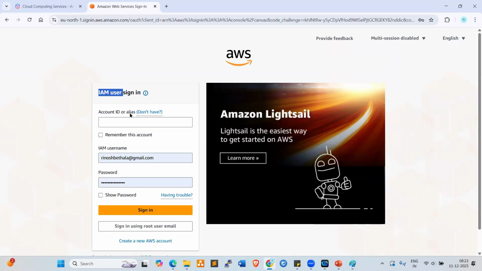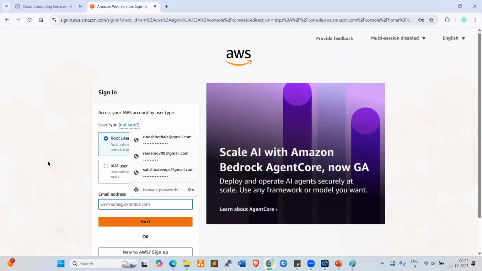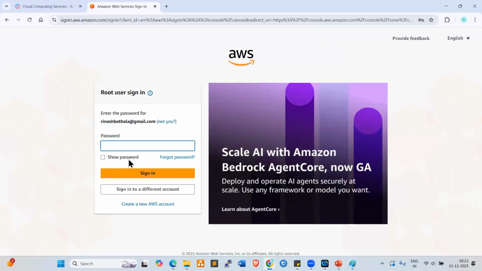So while working on AWS services, we have IAM service. So by the time I'll show you how can we use the IAM user. So for now, we need to switch to the root user, right? Sign in using root user email address. Click on this. Now, so here, select root user, select the user ID, which is your Gmail ID. Click on next. Yeah, give your password,